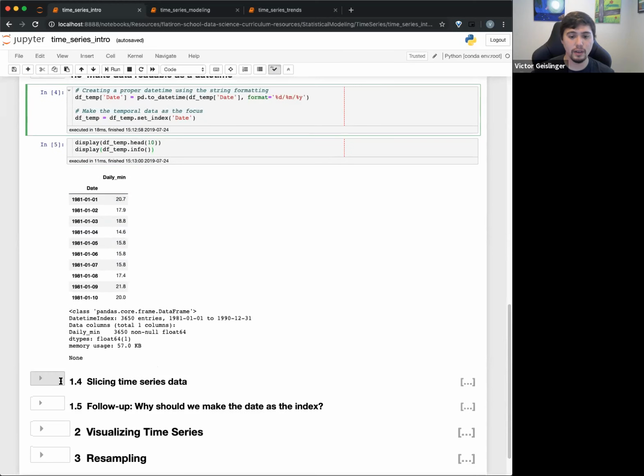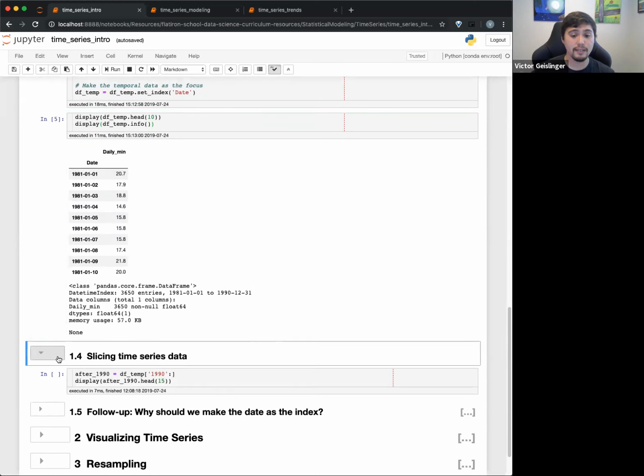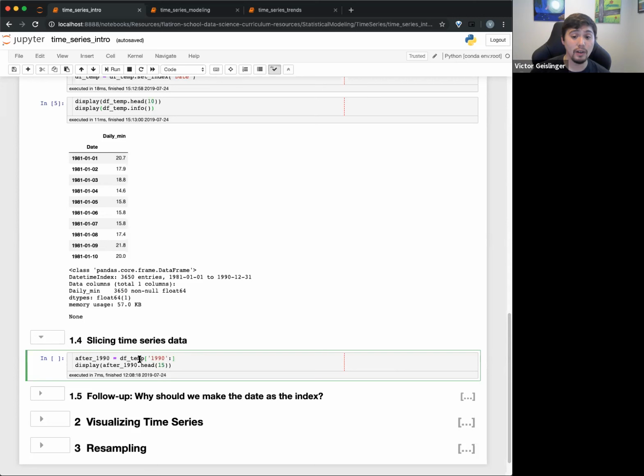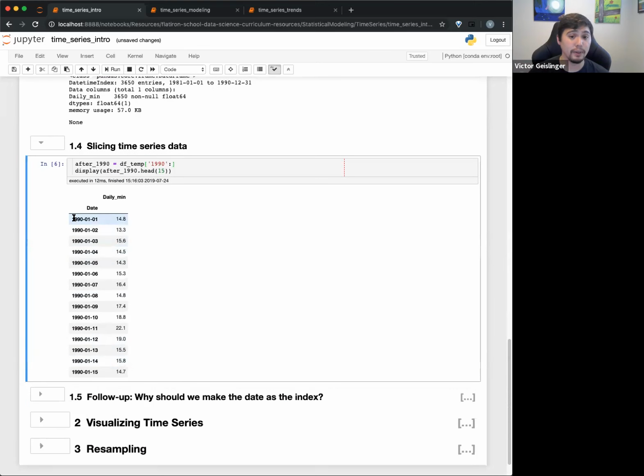Okay. So now we go into slicing our time series. This is the beauty of putting in our index and also converting to a date time. I can actually call on this data frame, say 1990 and afterwards. So now it knows, only count the stuff that's after 1990. You can see that it automatically knew. I didn't have to put in 1901 or try to figure out how to slice this in a certain way. By making it a date time, I can use this specific notation right here. So it makes it really convenient.